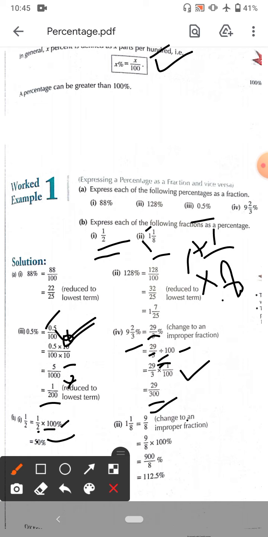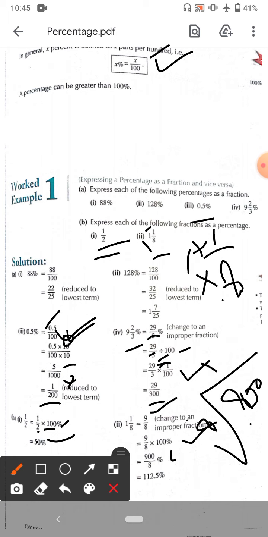So after changing into an improper fraction, we multiply 9 by 8 by 100%. This gives us 900% by 8. 9 multiplied by 100, so divide it in such a way. Place 900 in and 8 here. 8 1 is 8. This gives us 1 10. So simple. Next is 8 1 is 8, so this gives us 112.5, converting in such a way.